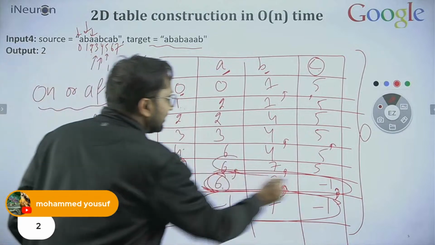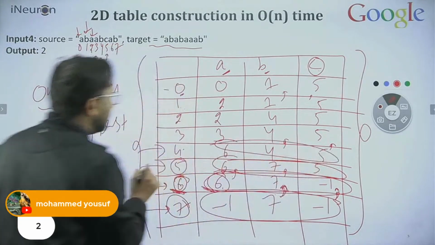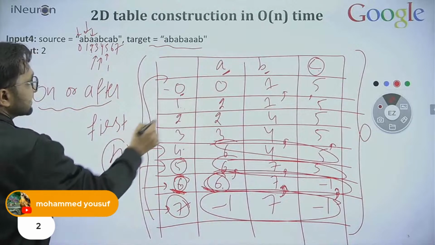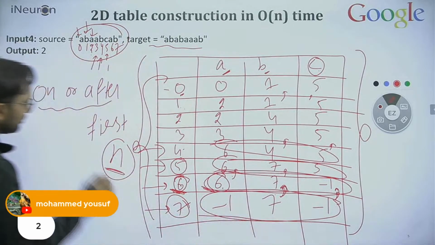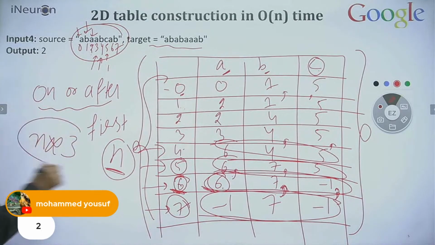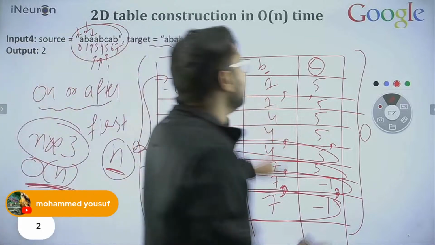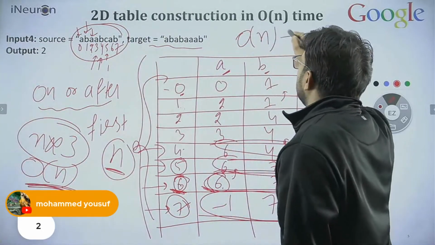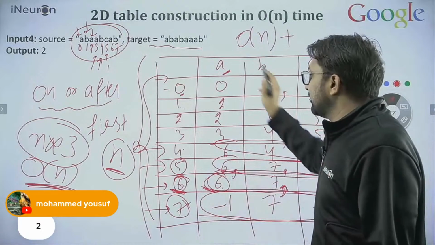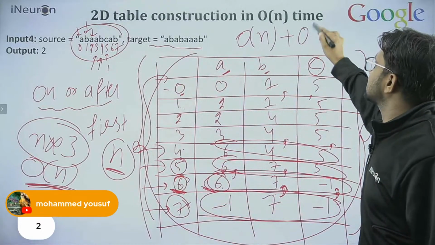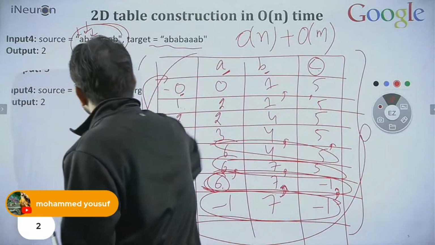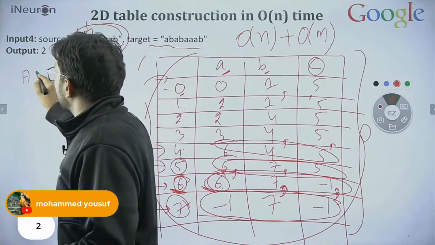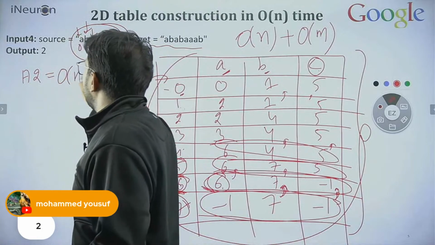So at every index, you are just putting 3 values. The total number of indexes is n, that is the size of this source. And for every index, you are making three operations. So n into 3, that is order of n only. So to build up this table, how much time? Order of n. And to solve the problem after that, using this table, we already discussed, that is order of m. So how much is the total time complexity? Let me write over here. The total time complexity for approach 2 is order of n plus m.